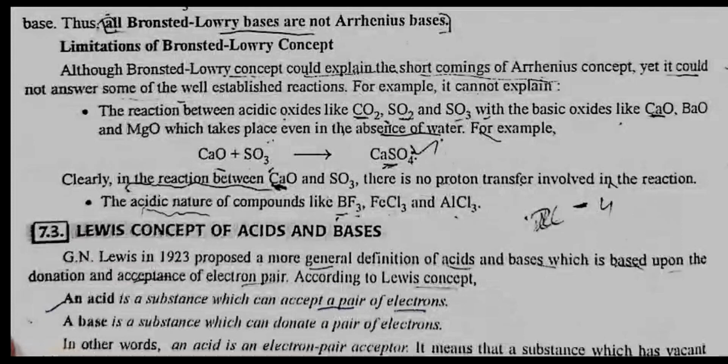For example, CaO plus SO3 gives CaSO4. Clearly, in this reaction between CaO and SO3, there is no proton transfer involved. Second, the acidic nature of compounds like BF3, FeCl3 and AlCl3.